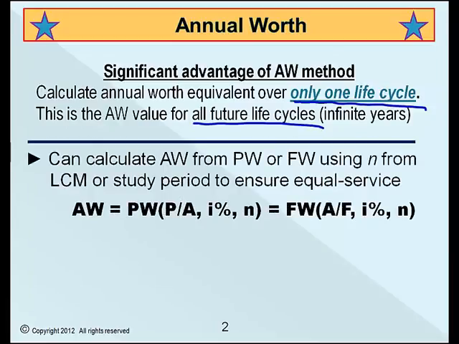In all cases, AW, PW, and future worth, or FW, can be determined from each other using this relation. The value of N in the relation is the LCM of lives, or the specific study period that has been used for the analysis.